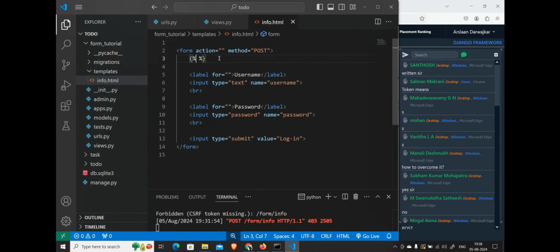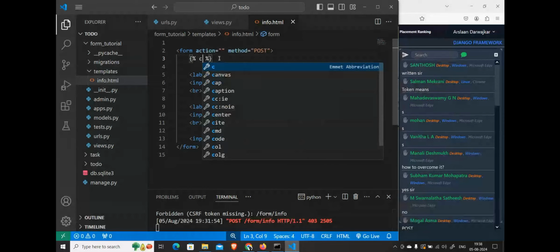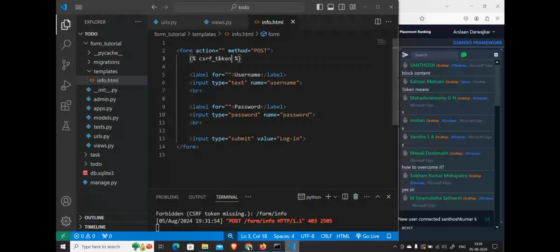All of you know now how to write this Django template tag. Here I will write csrf_token. That's it. You just have to write csrf_token. It does not have any end tag. We just have to implement the CSRF token whenever we are using the post method. Now our data is safe.